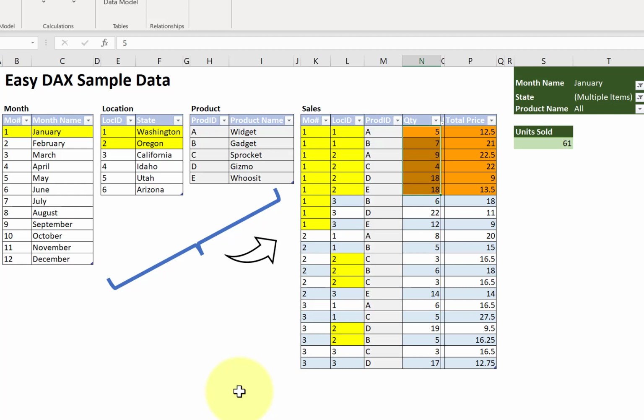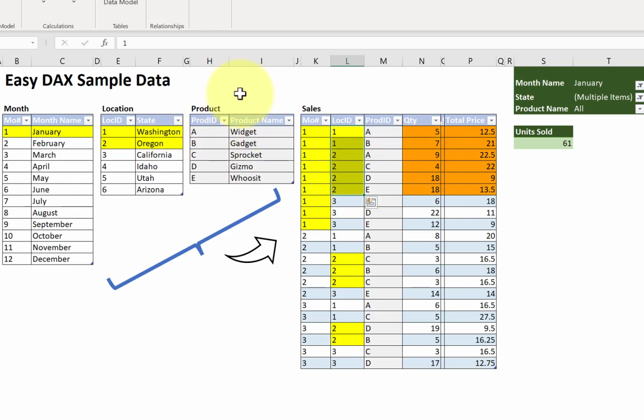Therefore, no filter is applied. So let's just work the filter logic now. Month number is 1. There are all the rows where month number is 1. Additionally, location ID is 1 or 2. So we're going to include all of those rows where location ID is 1 or 2. Now we're down to these rows.